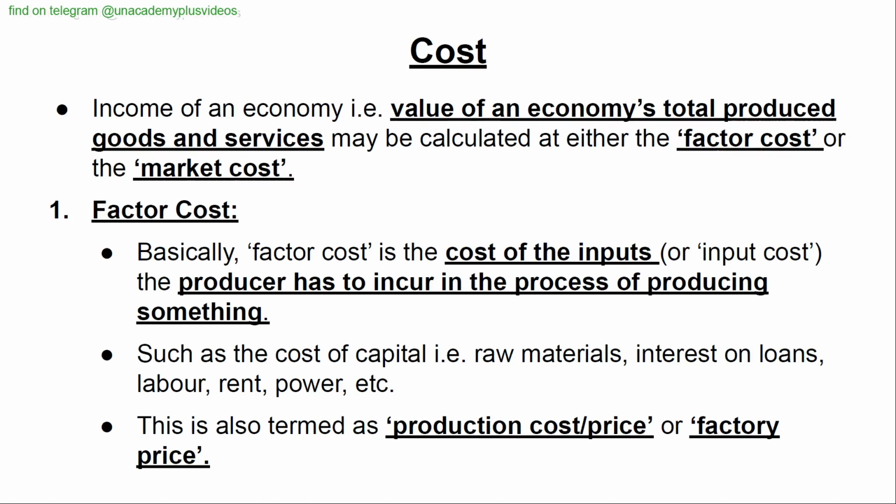Cost. Income of an economy, that is, the value of an economy's total produced goods and services, may be calculated at either the factor cost or the market cost. Factor cost. Basically, factor cost is the cost of the inputs or input cost the producer has to incur in the process of producing something, such as the cost of capital, that is, raw materials, interest on loans, labor, rent, power, etc. This is also termed as production cost or price or factory price.